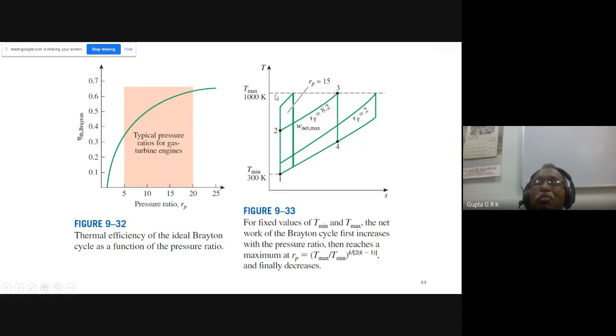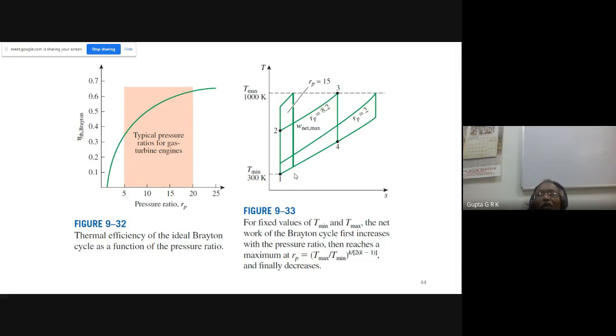compression goes up to the maximum metallurgical limit, right? So I cannot add any more heat here. So no heat addition, no heat rejection. There will be only compression and expansion, compression and expansion. There is no heat addition or rejection. In the same way, at the other limit, there is heat addition and rejection, no compression and expansion. These are the two limits of minimum pressure ratio and maximum pressure ratio for the Brayton cycle.